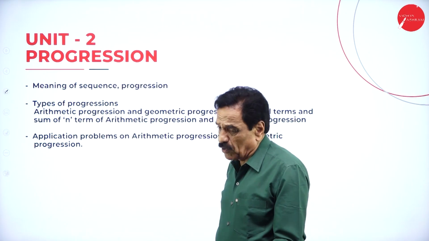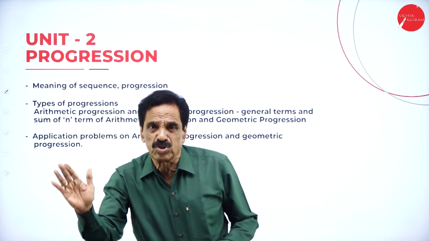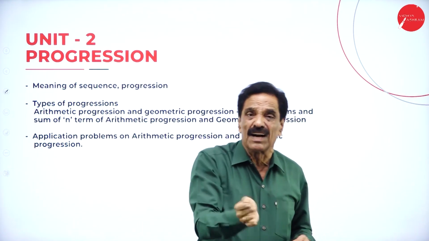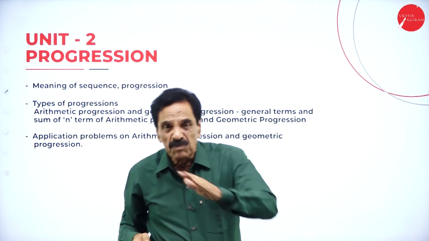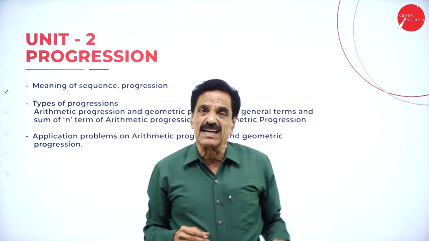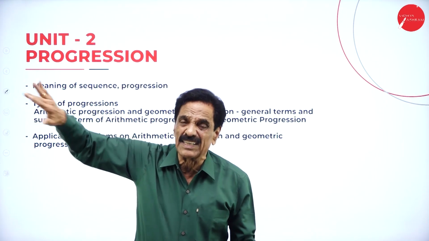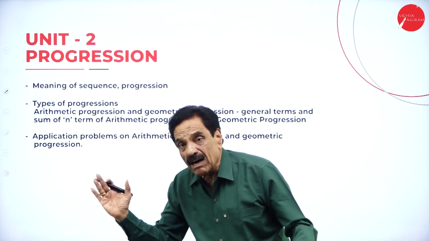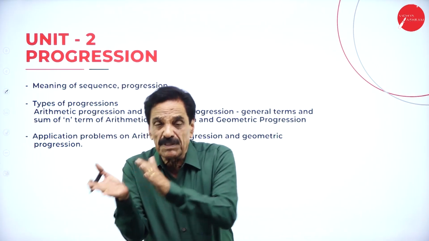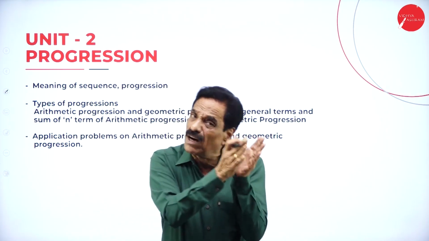What is actually progression? When numbers move either in ascending order or descending order, in a perfect order, it is called a progression. The difference between one number and the next should be constant.